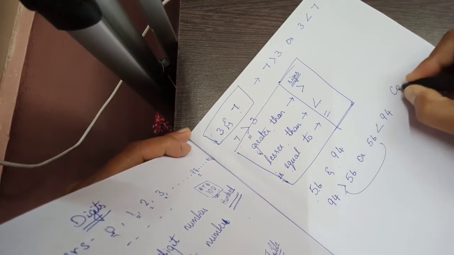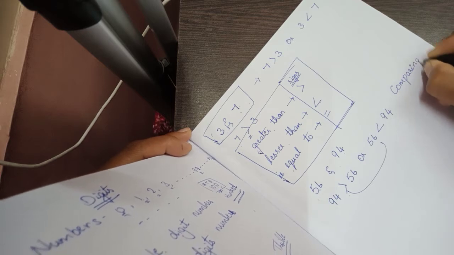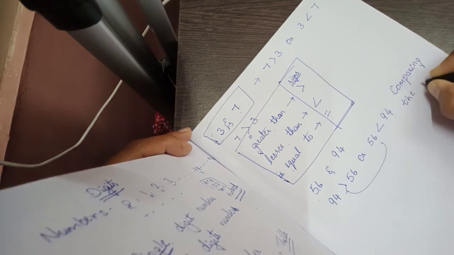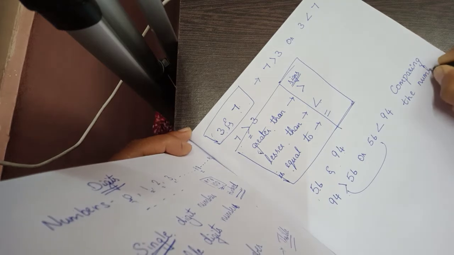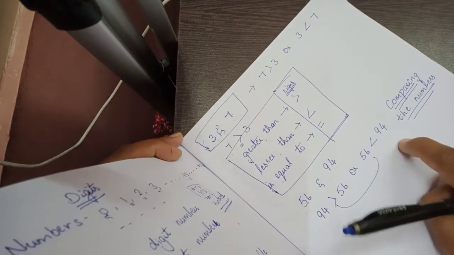While comparing, what are we doing, children? We are comparing the numbers.